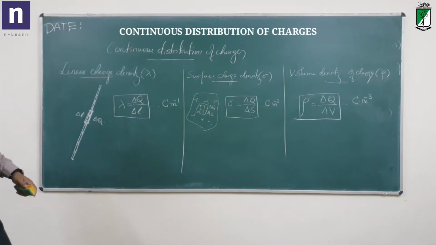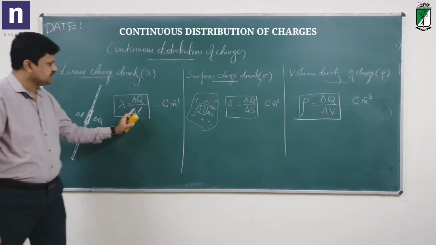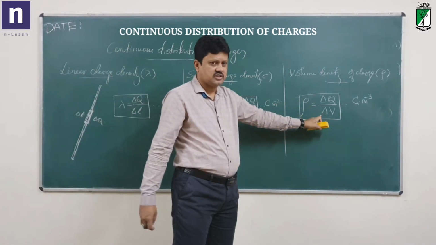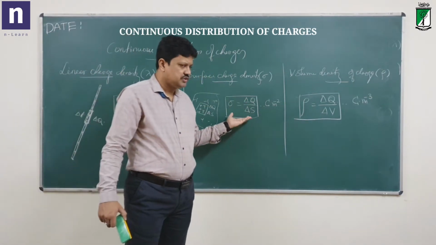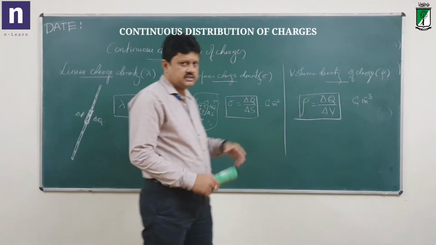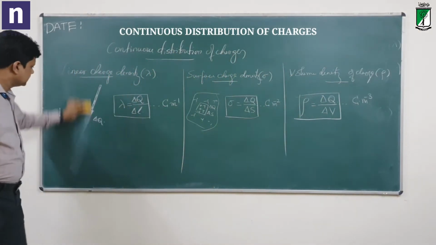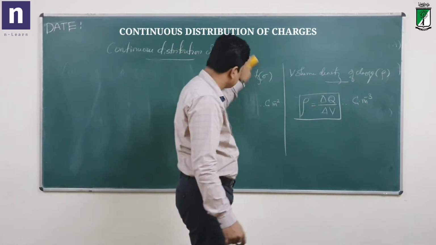So that's about continuous distribution of charge. You just have to remember the equations. There is no derivation for this. Charge per unit length is linear charge density. Charge per unit area is surface charge density. Charge per unit volume is volume charge density. That's all. So that's about continuous charge distribution.